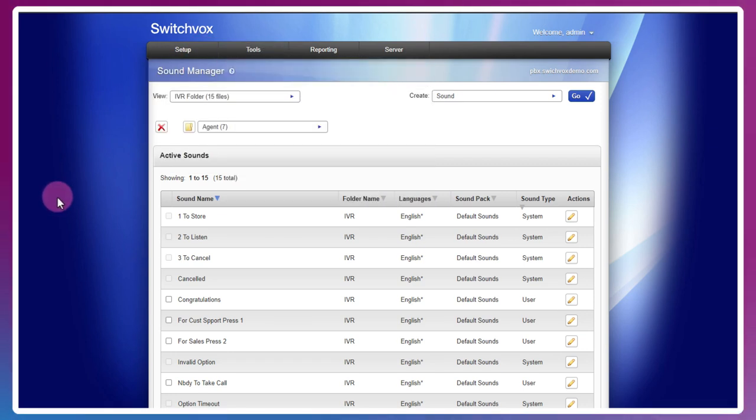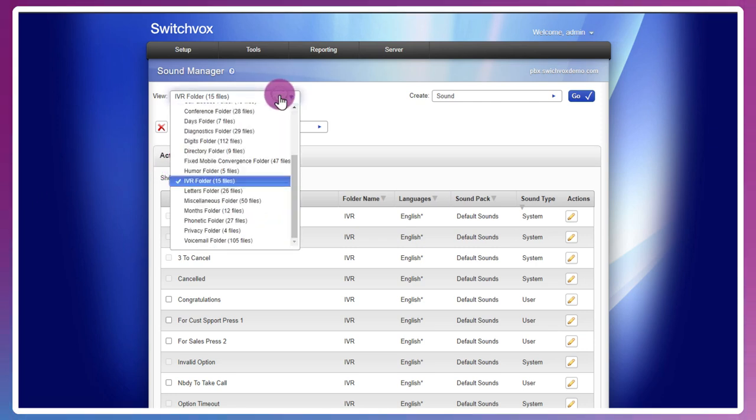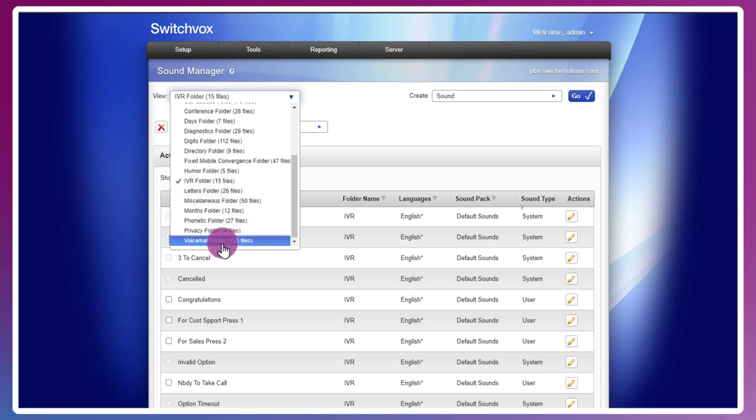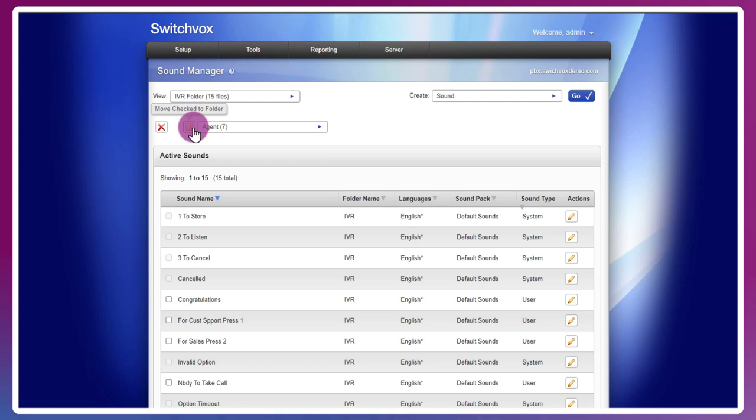Right over here. You can easily determine which sound files are used and where specifically by using the View filter. The sound files are organized there by folder. So we've got conference, for example, IVR, voicemail, and so forth. You can also move a sound prompt to a different folder and, of course, create new ones.